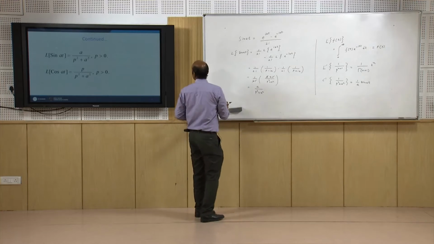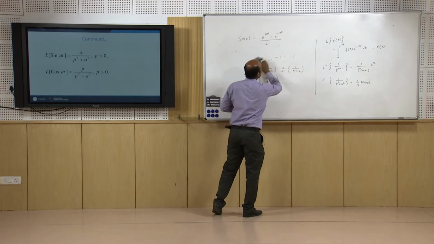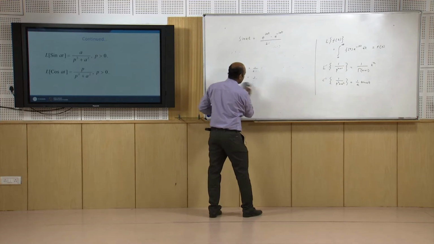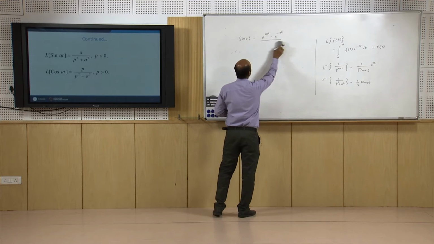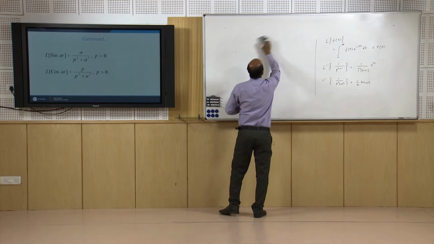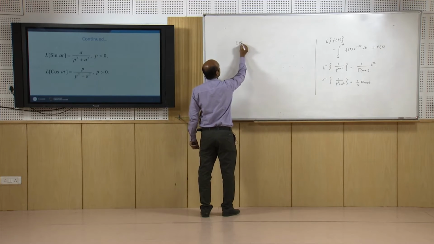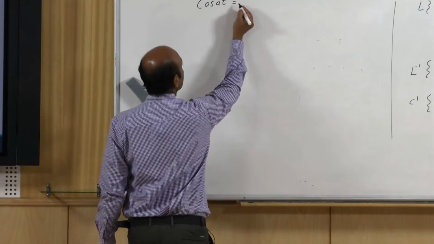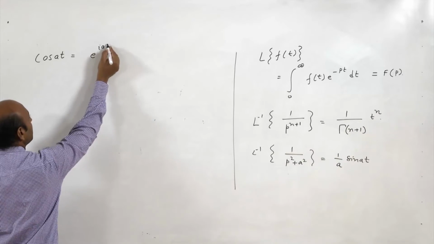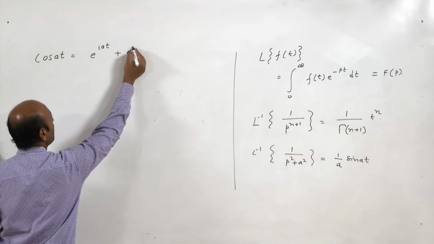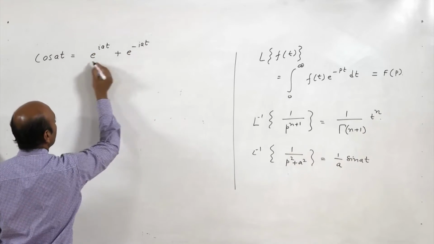Now Laplace transform of cos at. In the similar way we can find out Laplace transform of cos at also. So what is cos at in terms of e? Cos at will be nothing but e raised to the power iota at plus e raised to the power minus iota at upon 2.